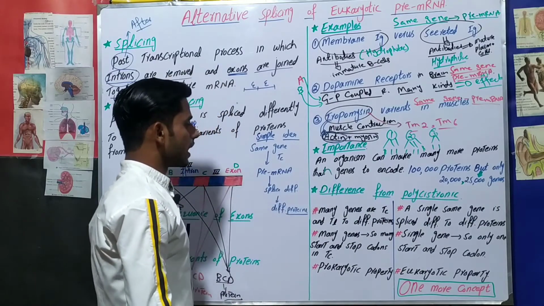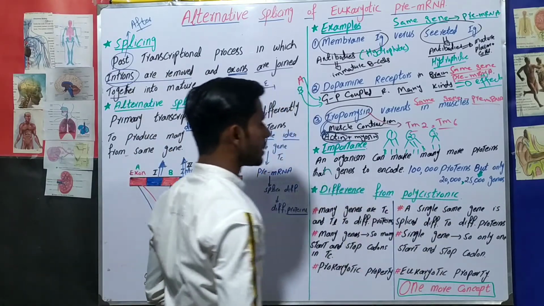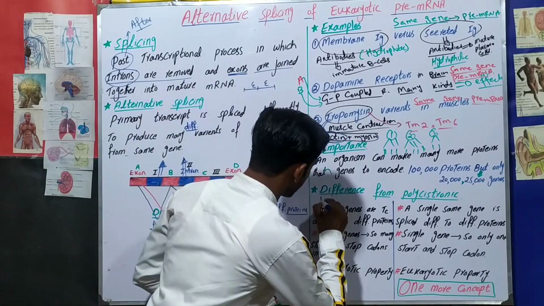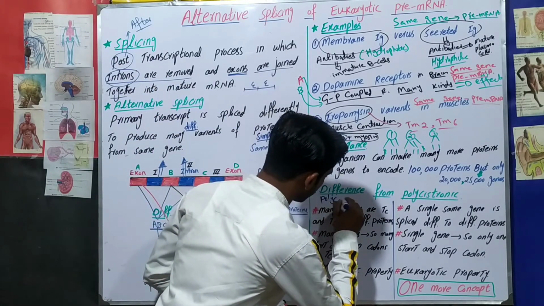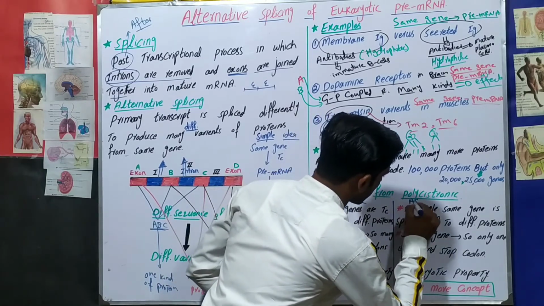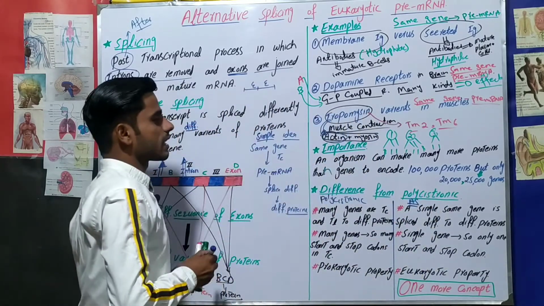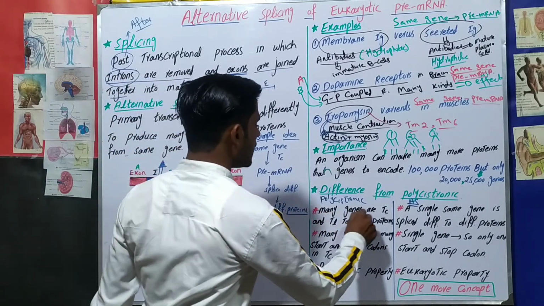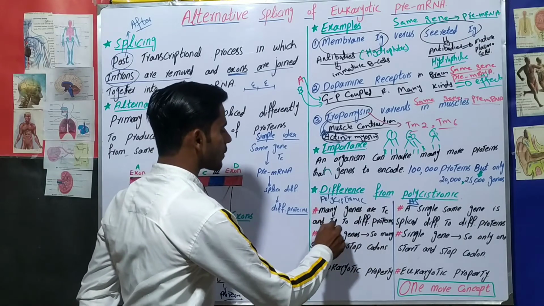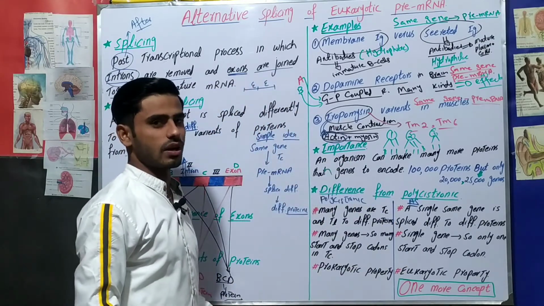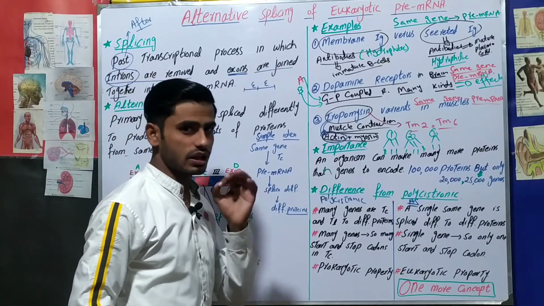The next thing is the difference between polycistronic and alternative splicing. Here are some concepts about polycistronic and alternative splicing. The first one: many genes are transcribed and translated to different proteins. Remember the concept about polycistronic, which is a feature of prokaryotic transcription.